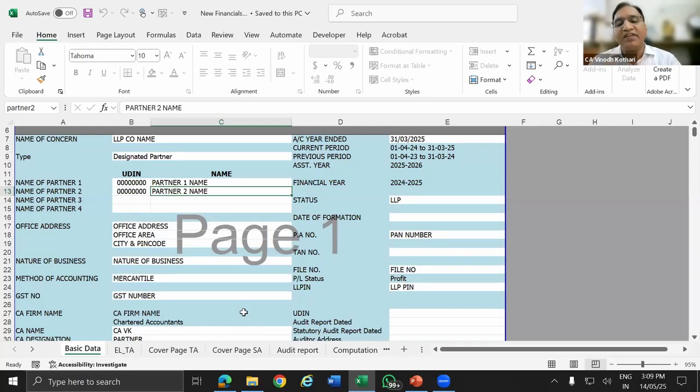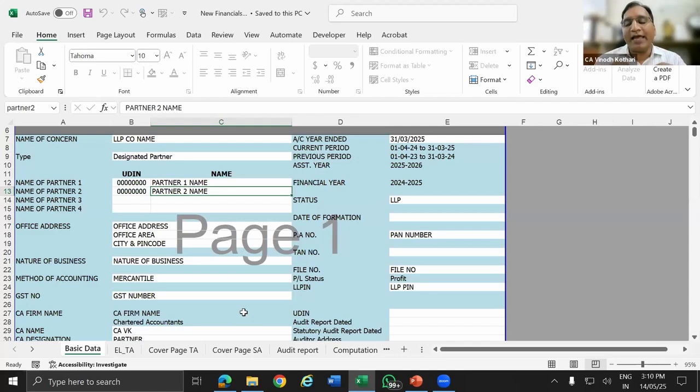It is not only for the financial statement. Whenever you do any work in Excel, if you have a single basic data sheet, your data is captured in one sheet, and from that data you can insert it wherever you want. Normally, whenever we provide a link from one place to another, we give equal to, page up, page up, page up, then I select the partner name.